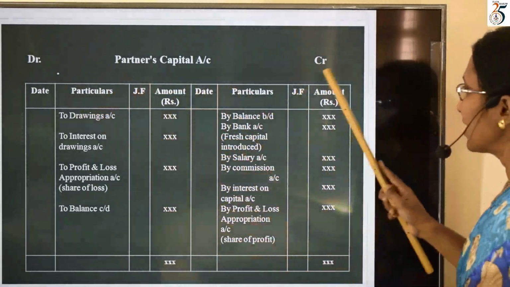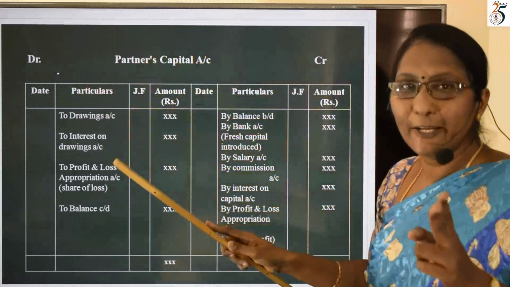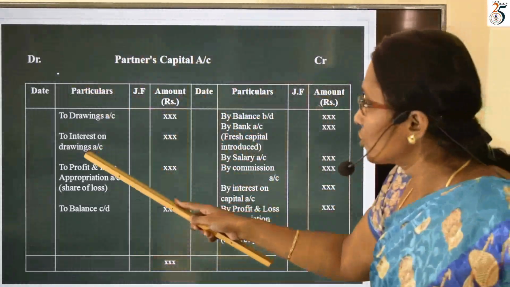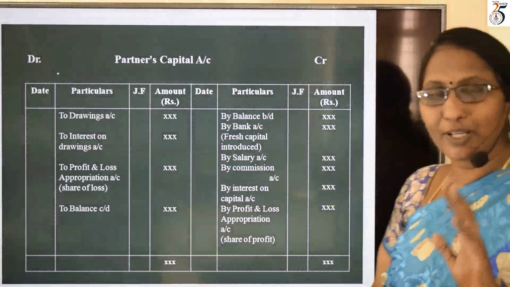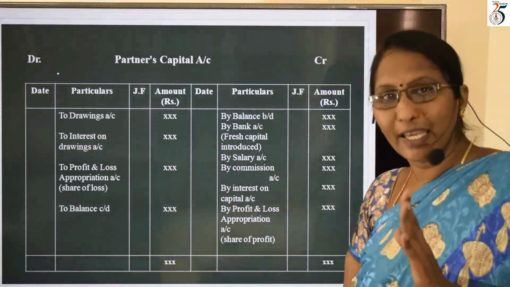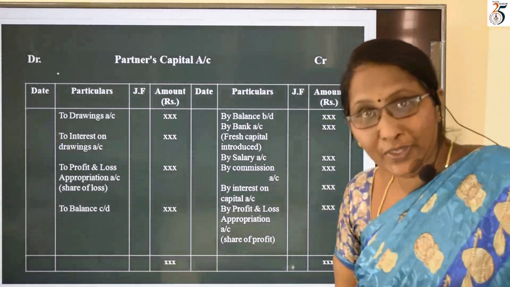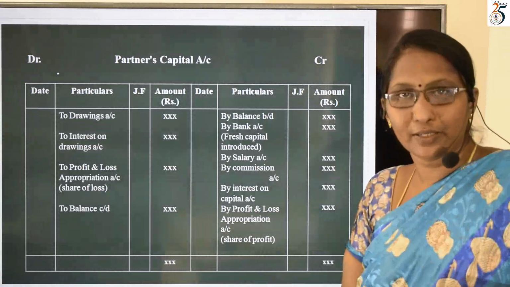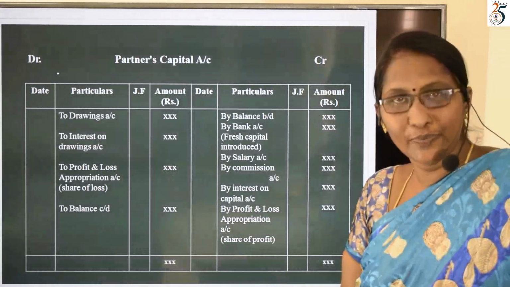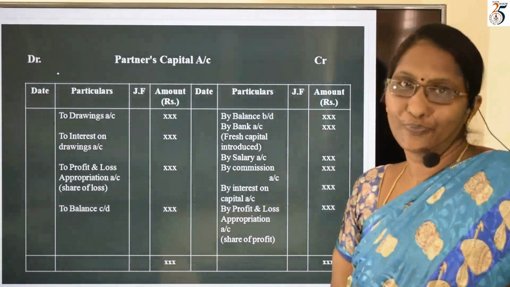Already I have mentioned credit should be added, debit should be deducted. And next value is interest on drawings. This interest on drawings is an expense to the partner. Why? On his drawings he has to calculate interest which is fixed by the firm, and it should be paid by the partner to the firm.